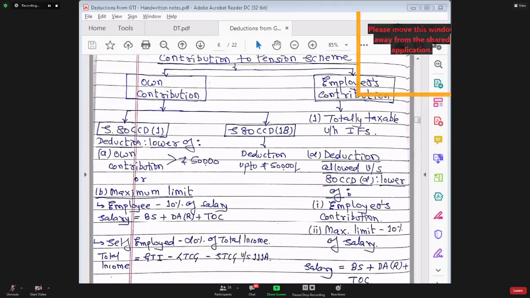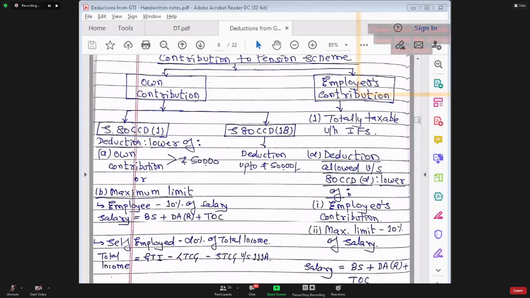It is fully taxable in section 17 subsection 2 clause 5. Those who do not remember this point can go to the chapter of income from salary on page number 36 of your notes. Under section 17 subsection 2 clause 5, you have life insurance premium contribution to deferred annuity scheme. This is considered as perquisite. It is fully taxable in the hands of employee.